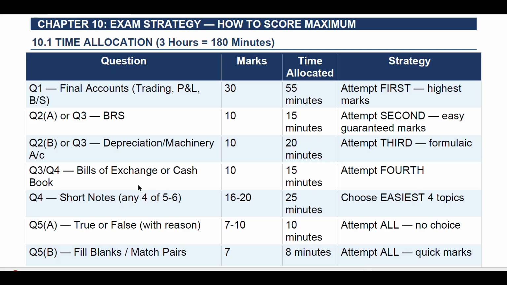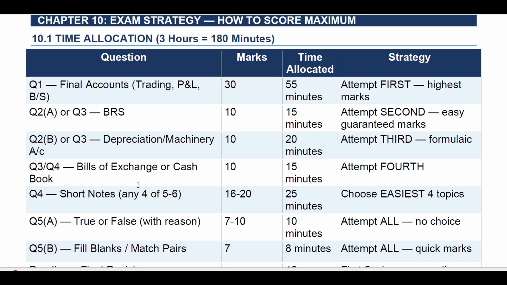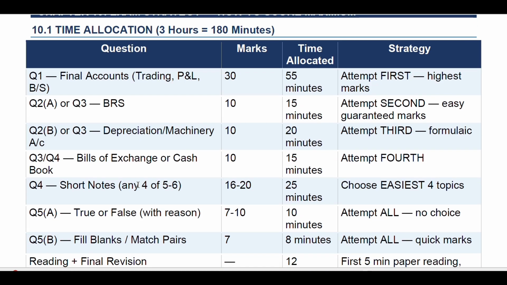Then question number 2A or question number 3 will be BRS, that is bank reconciliation statement, for 10 marks, and you should give just 15 to 20 minutes, not much more than that. Attempt it second: easy, guaranteed marks. Then question 2B or question 3 is the depreciation machinery account, for 10 marks.